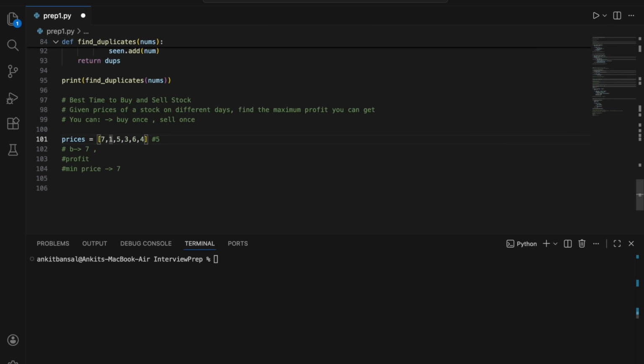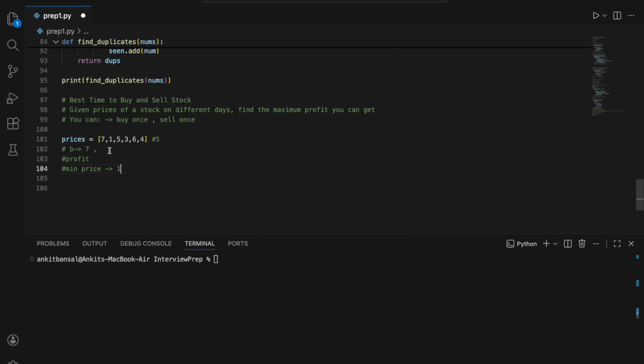If the next price is less than this, then why not buy at that? When you buy at a lower price, there are more chances of getting a profit. So when I'm moving to the next element, I will check if the next value is less than the current minimum, then I update my minimum price. So my minimum price will be 1.